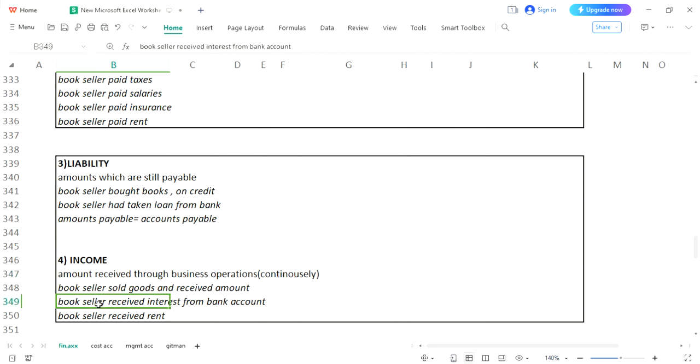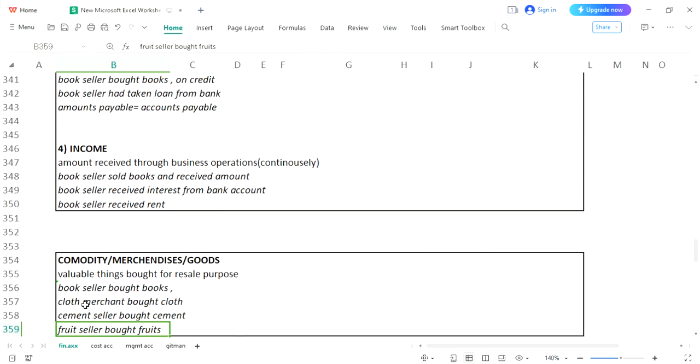For example, we have seen, if a bookseller is selling books, that would be considered his income. So instead of goods, we may write over here, if the bookseller is selling his books. All right. And then lastly, we have understood commodities, merchandises or goods. It's a technical word used only for those valuable things which are bought for the resale purpose. And so many examples we have seen. If a bookseller is buying books, those books have been bought for resale purpose. So books are commodities, merchandises and goods for the bookseller.